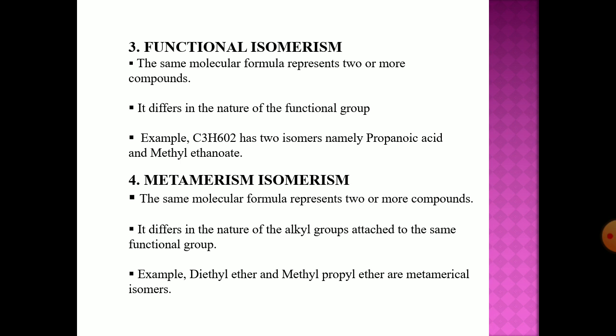But in methyl propyl ether, on one side there is a CH3 group, and on the other side there is a CH2CH3 group. That means they have the same molecular formula but different structures. Therefore they are called metamerism isomerism, where only the alkyl groups attached on either side of the functional group or atom are different.